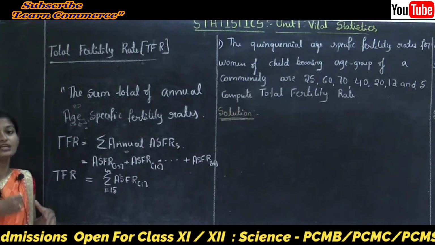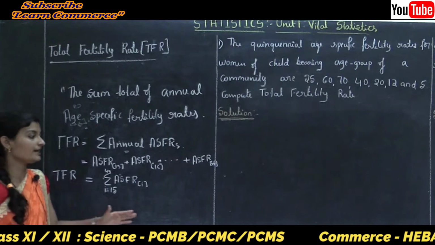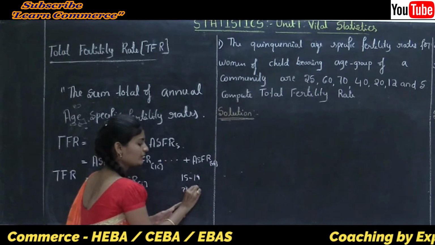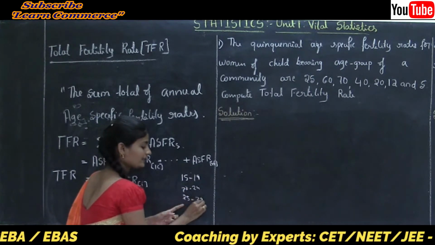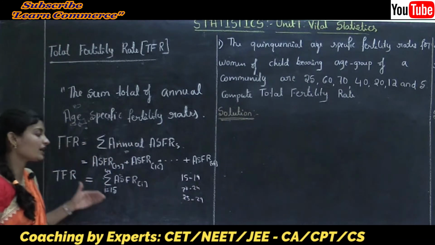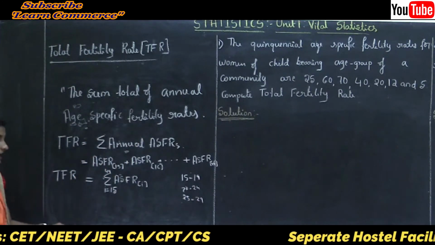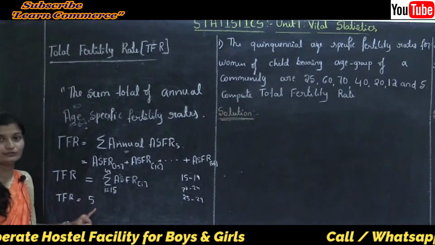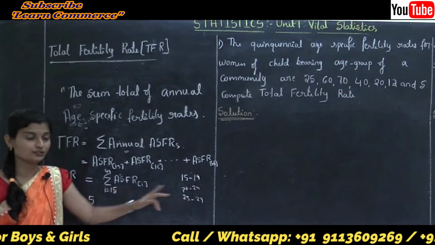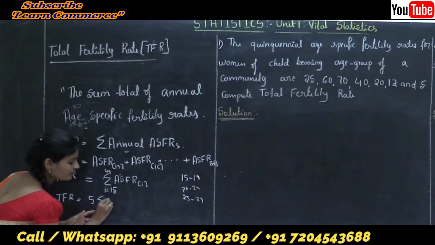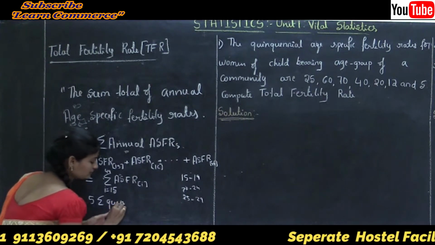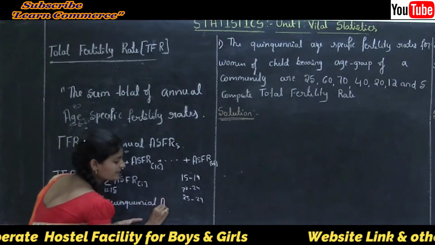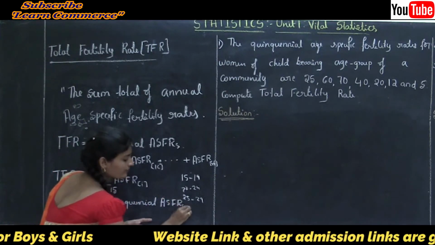For example, if age groups are given like 15 to 19, 20 to 24, 25 to 29, how do we calculate total fertility rate? In that case we use the formula TFR is equal to 5 into the sum of quinquennial age specific fertility rates, where 5 is the width of the age group.